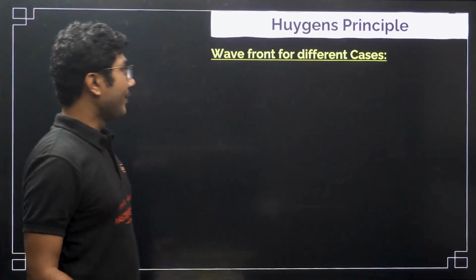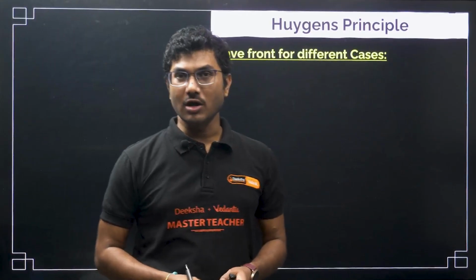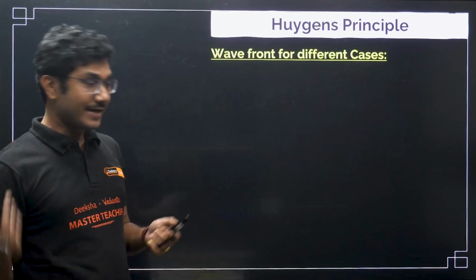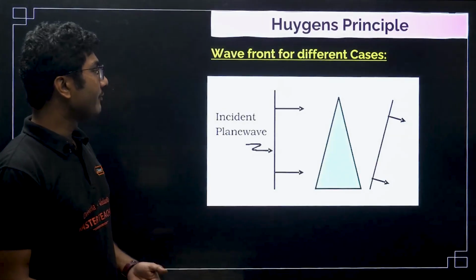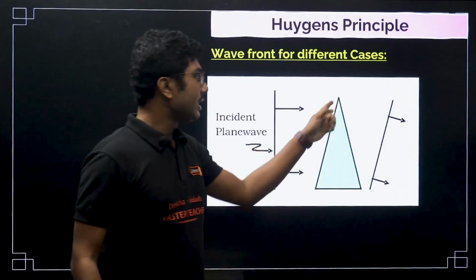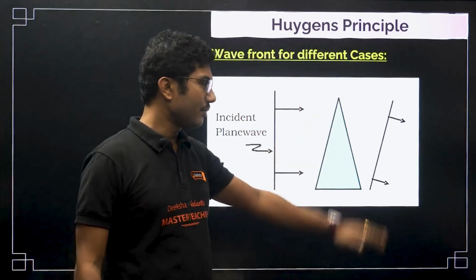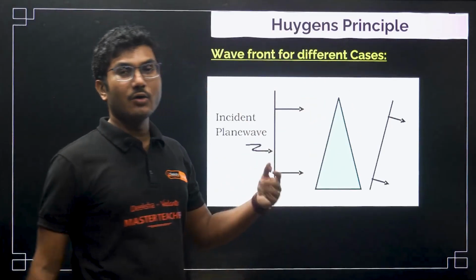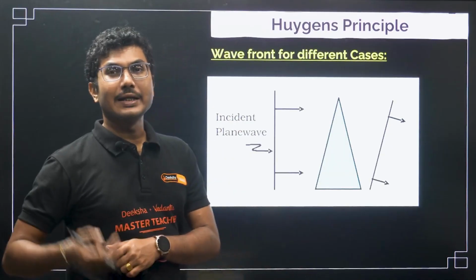Now, wavefronts for different cases. Based on how reflection or refraction occurs, there will be different cases of the final wavefront, which is very important. They will give you this line, there will be a prism, and they will ask what will be the final wavefront. There will be 4 more images. So you have to identify how the wavefront changes when it refracts or when it gets reflected.